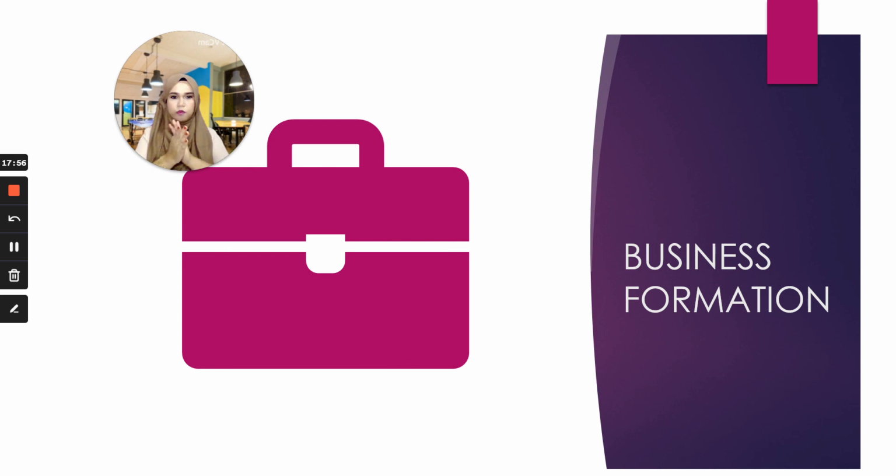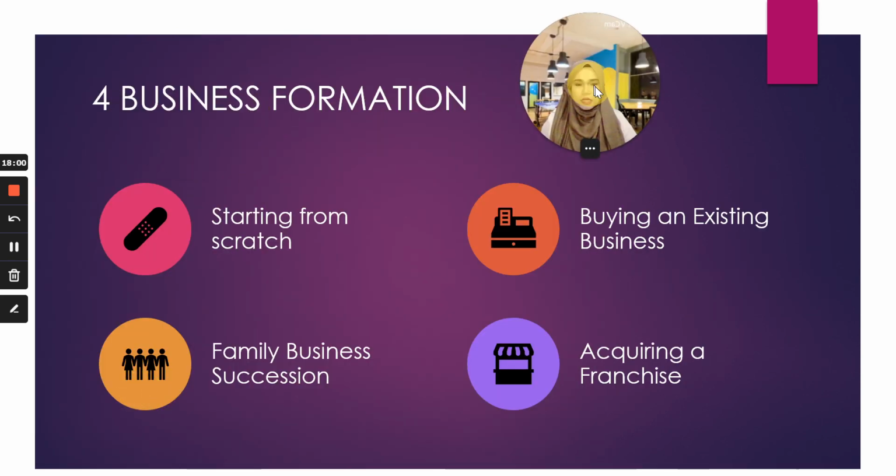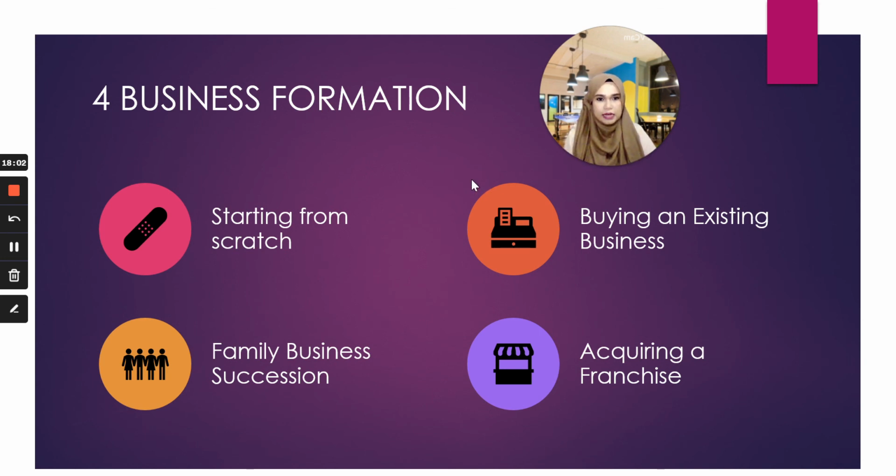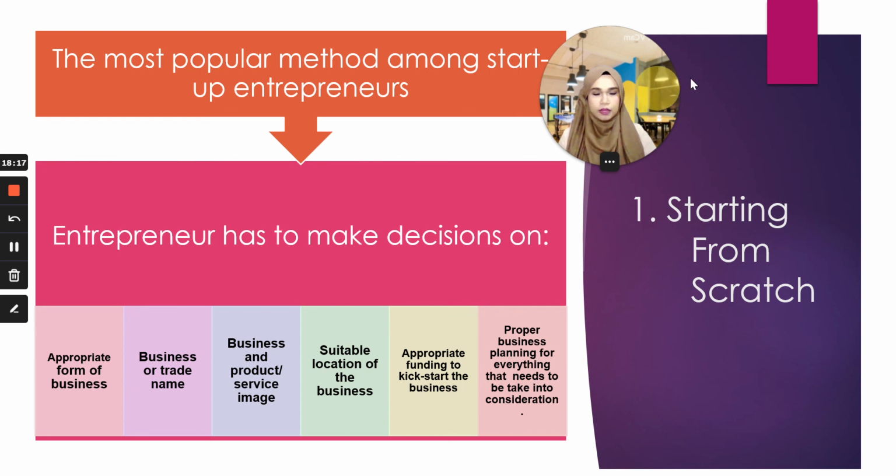Next, we're moving on to business formation. There are 4 business formations that can be done. Either you start from scratch, you get it through family business succession, you buy an existing business, or you acquire a franchise. So let's look first at how you start from scratch, which is the most popular one.